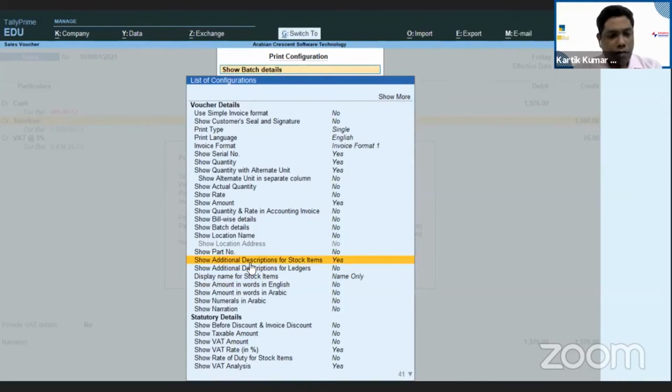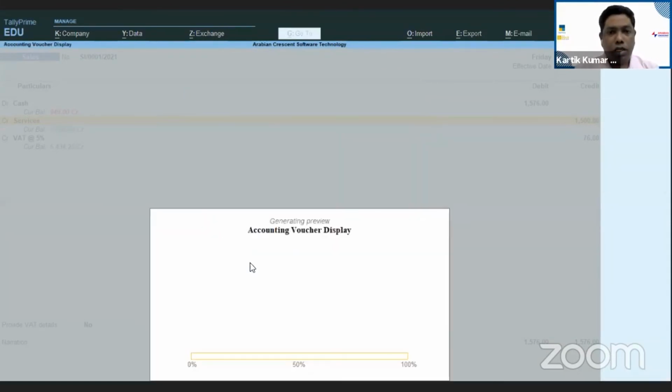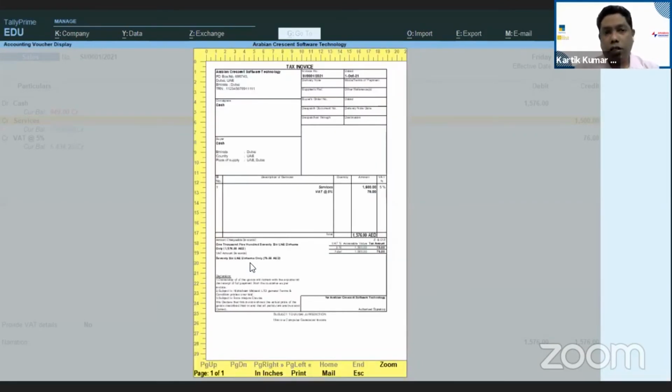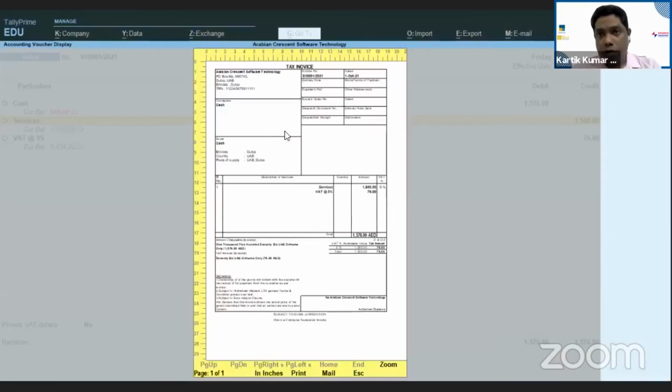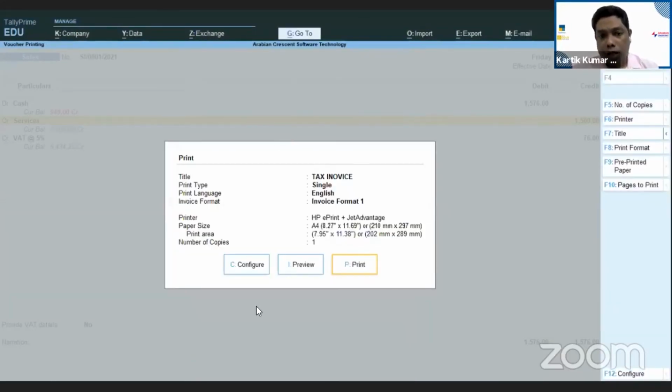So, just save it from here, and now see the preview. You will be able to see the preview. Now here one more thing: every now and then we are getting this consignee option. We have not made it, yes, but the consignee is coming. So why is the consignee coming? I don't want all this information, supplier and all those things. As I said before, it is all available in the configuration.